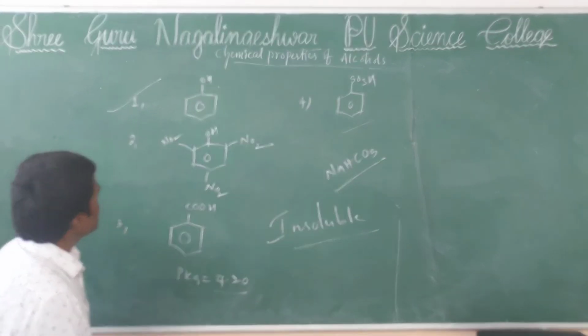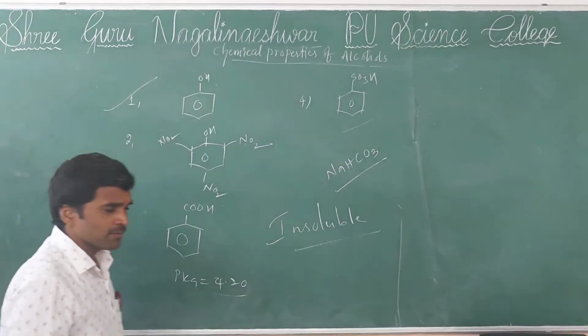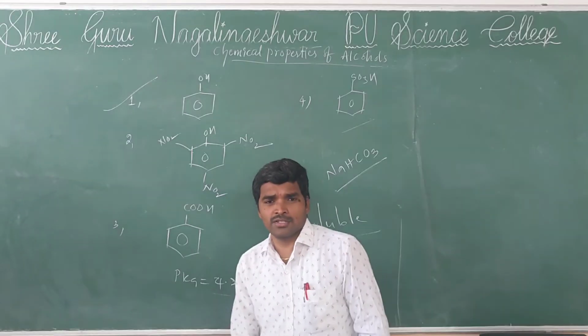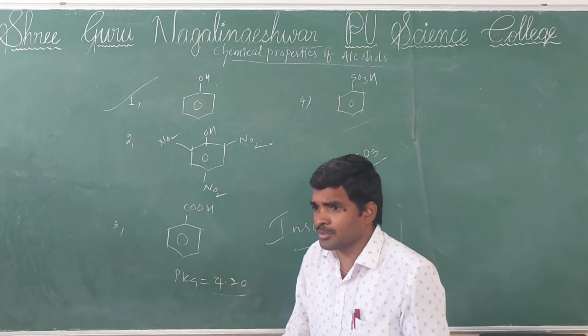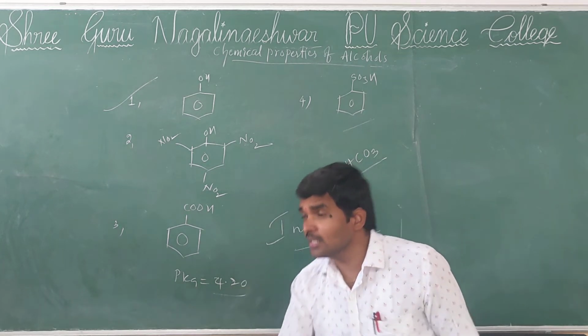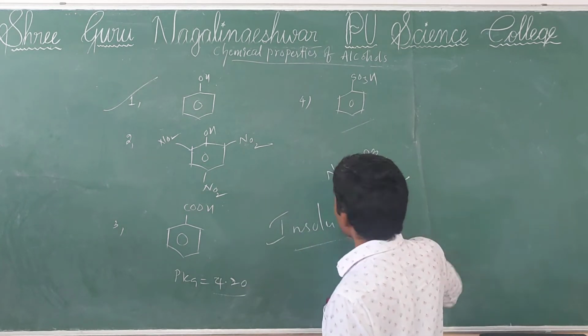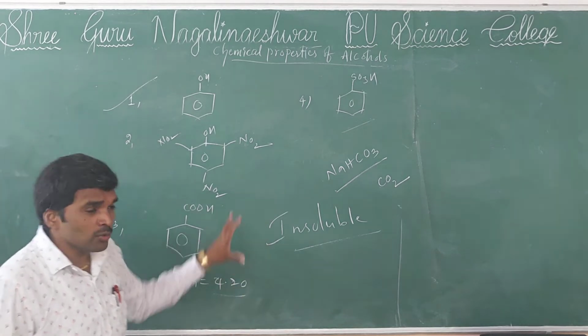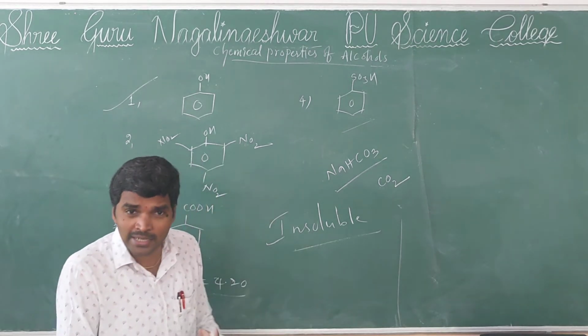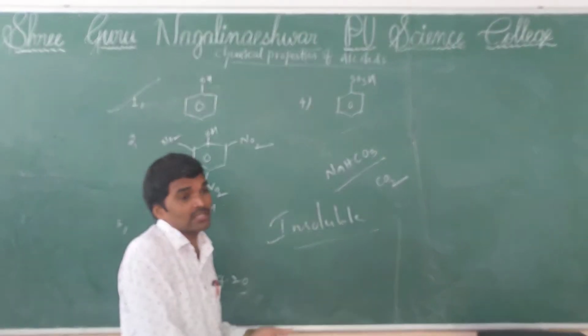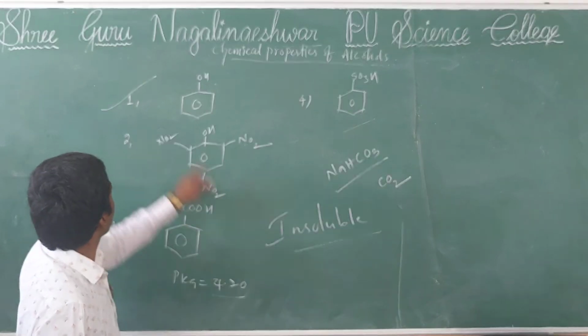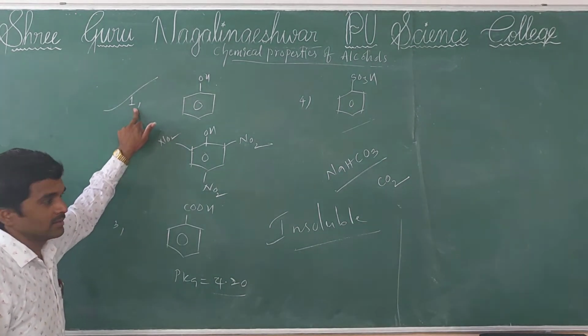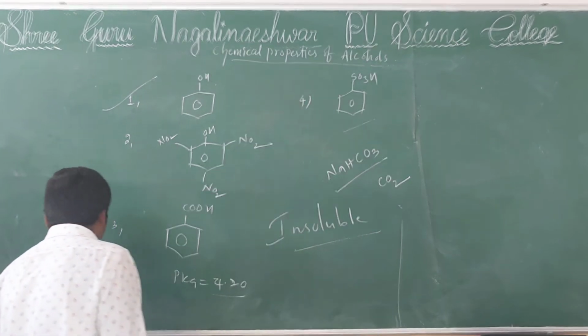Sometimes, by taking these same options, they raise the question like this: which of the following options does not liberate carbon dioxide with sodium bicarbonate? These questions are all raised on the basis of acidic nature only, but the way of asking the question changes. So then also the answer is 1. Got the answer?